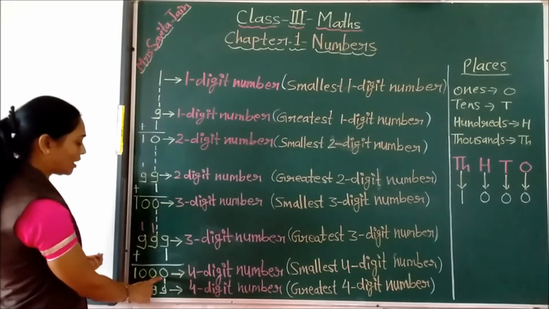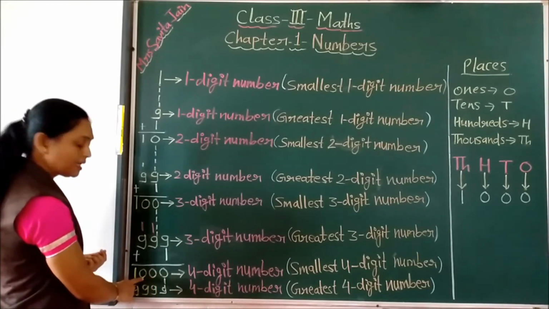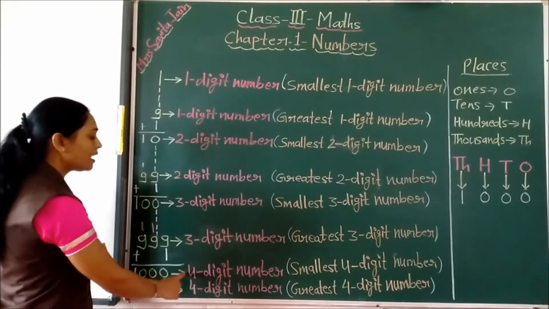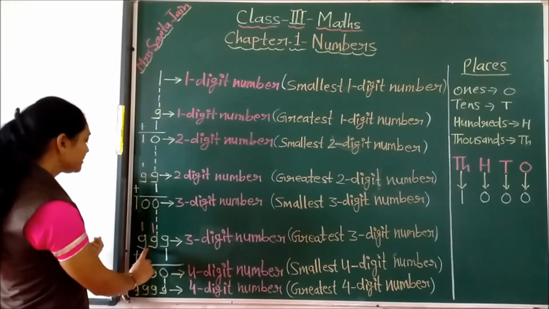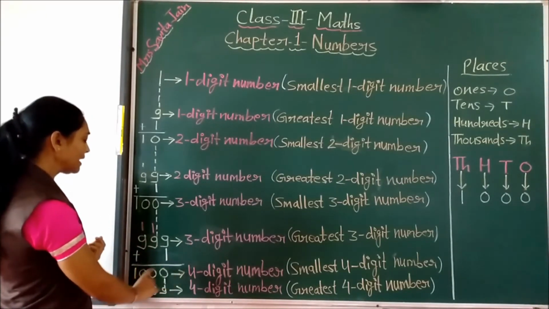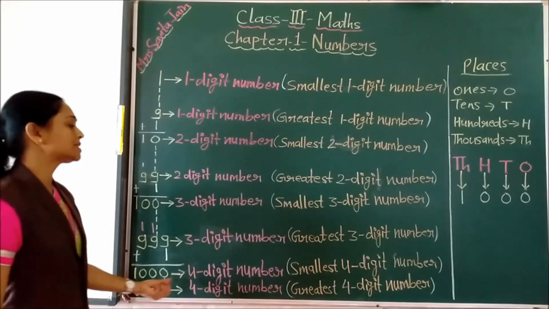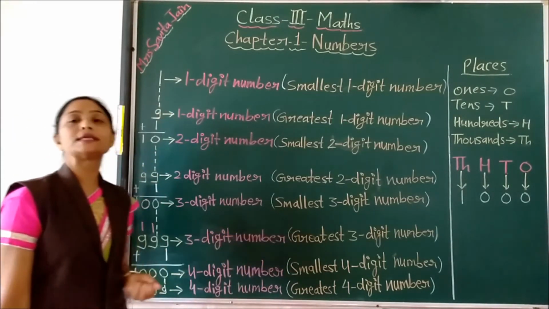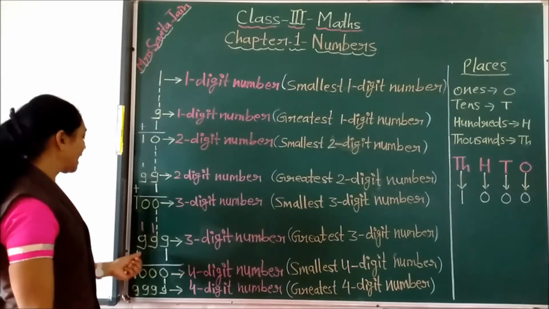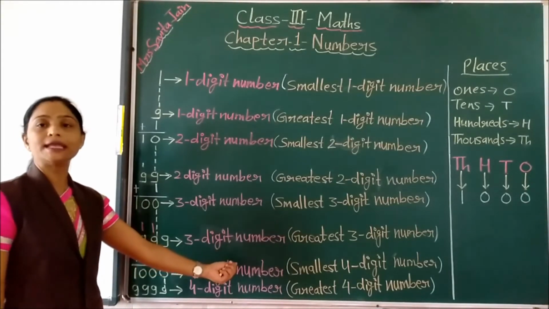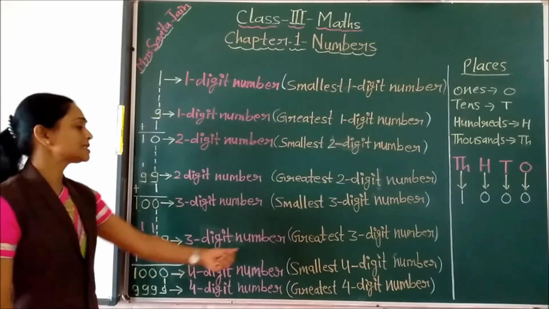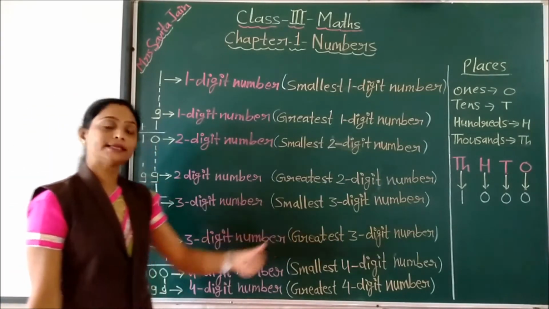See here we got 1, 2, 3 and 4. This is a 4-digit number. And because before this we are not having any 4-digit number, this is the smallest 4-digit number also. And after this 999 also we are not having any 3-digit number, so this is the greatest 3-digit number.